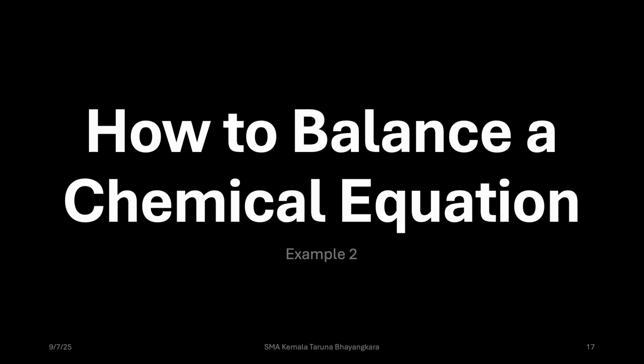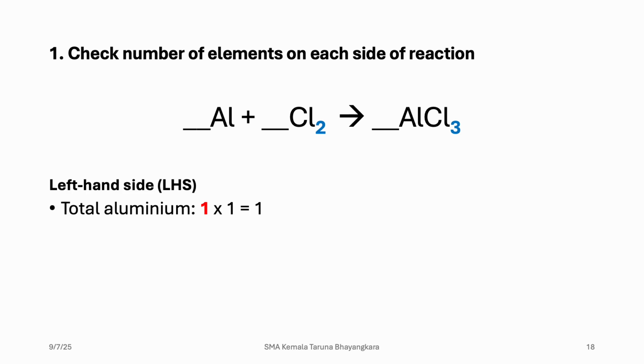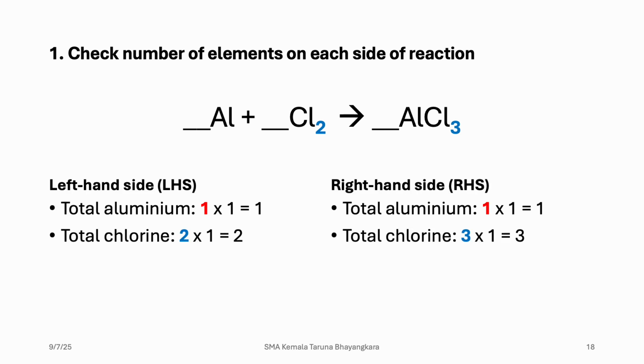I'm going to give you another method to balance a chemical equation. The reaction is aluminum plus chlorine to form aluminum chloride. So same as before, we check the number of elements on each side. Clearly it's not balanced.